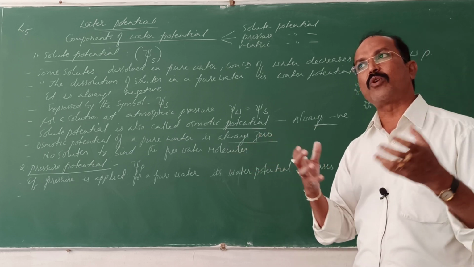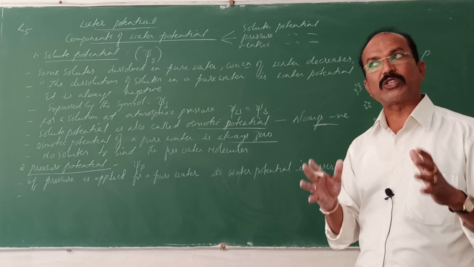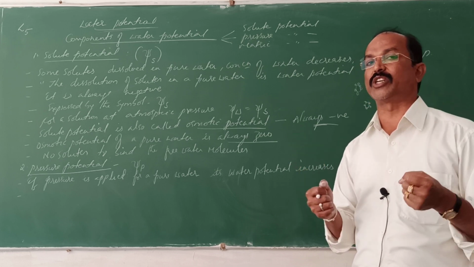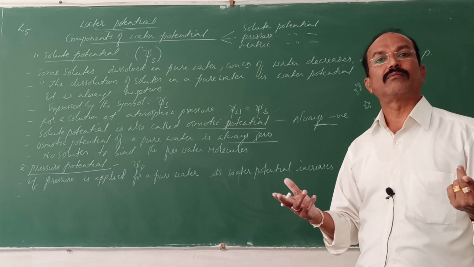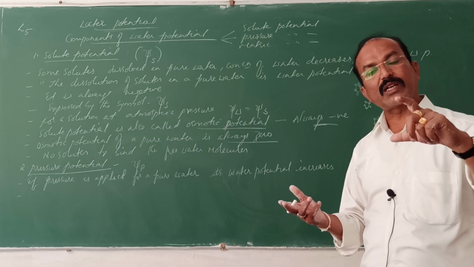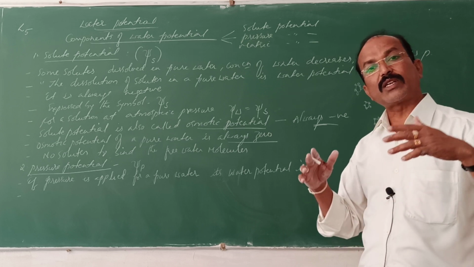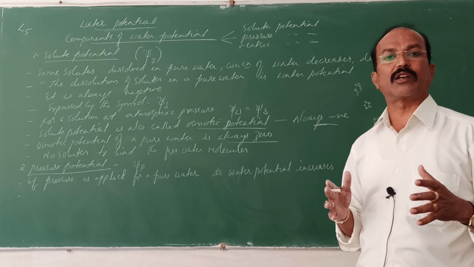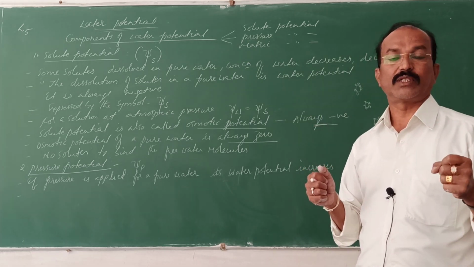When it absorbs more and more water, a pressure builds up in the cell. That pressure is called turgor pressure, and the cell becomes turgid. Then the cell is under pressure, isn't it? The pressure built up in the protoplasm due to entry of water into the cell is called turgor pressure, and the cell is said to be a turgid cell.